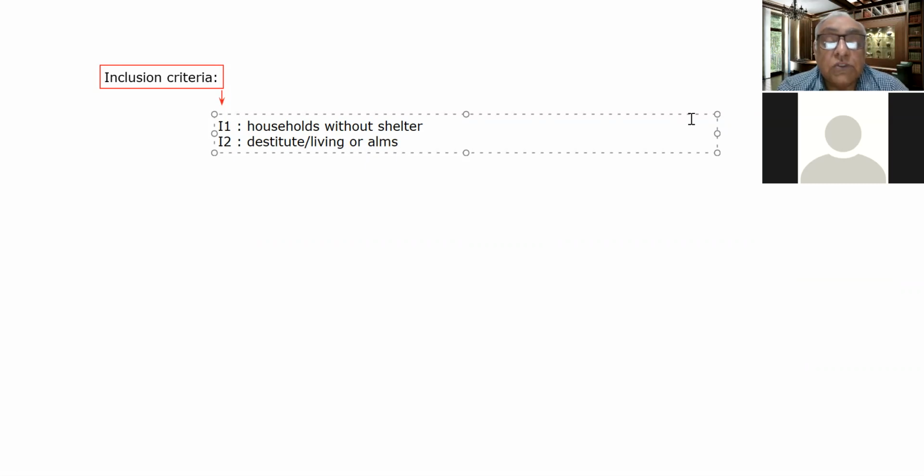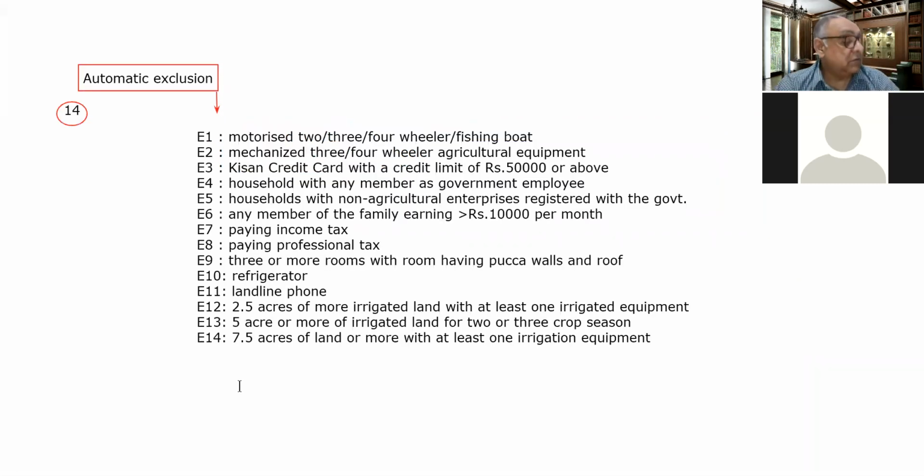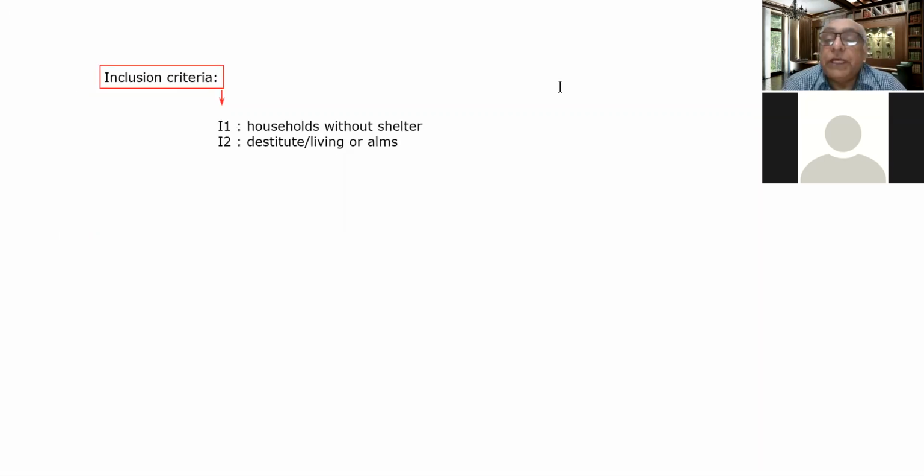I'm showing it, you can see it. Have a look at it. Now this is destitute or living on alms. So this is the second criteria.